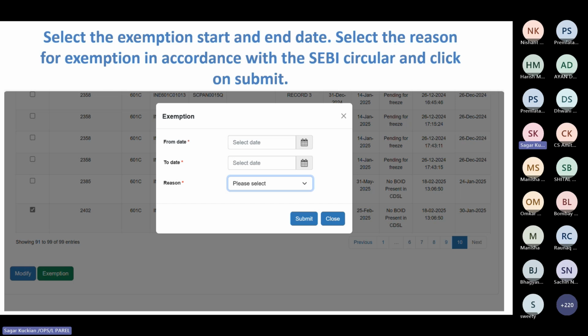As you can see, you have to mention the reason for the exemption, and it has to be as per the regulation. There are some predefined reasons in the drop down. You can select only those reasons, and you can provide exemption to your particular PAN.